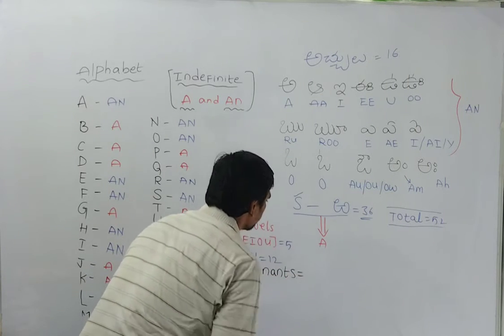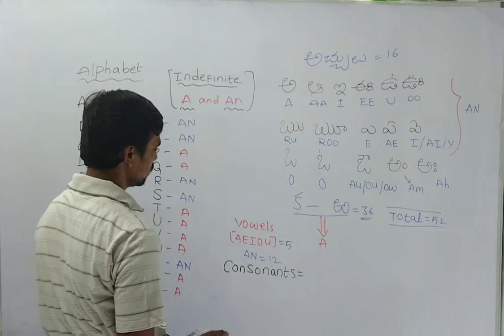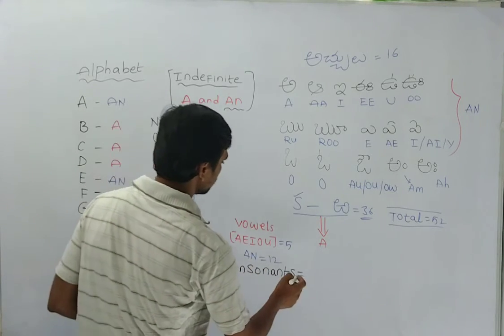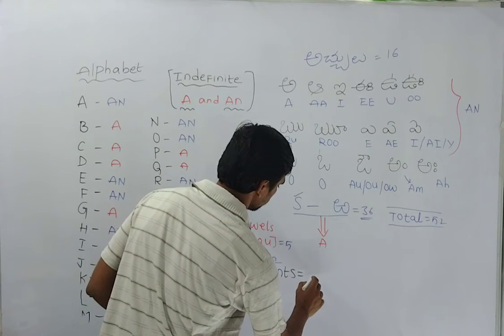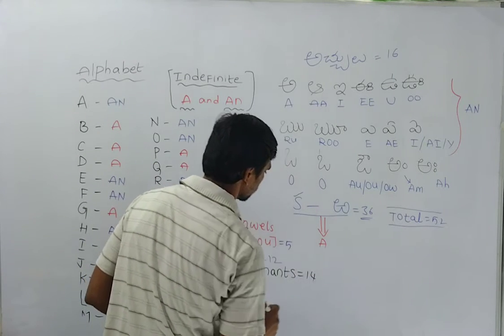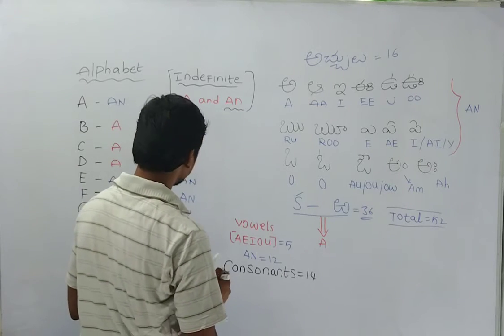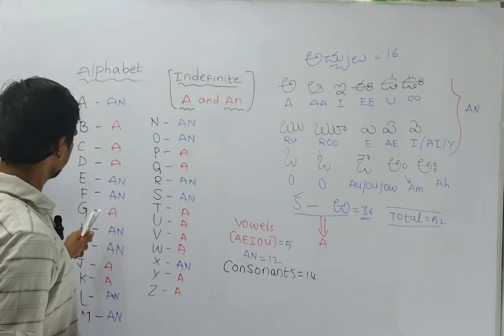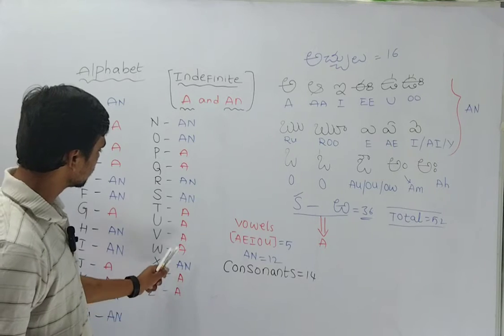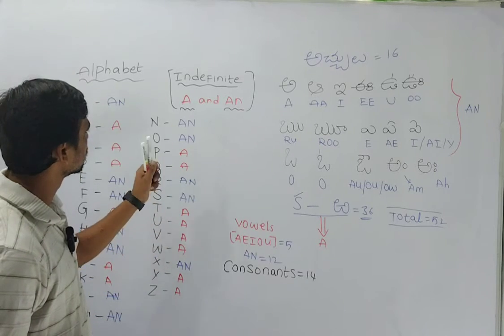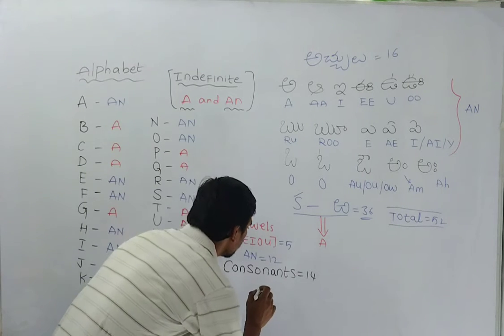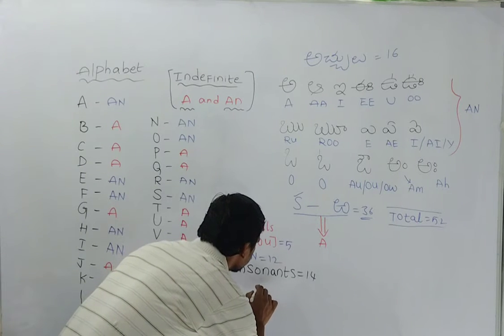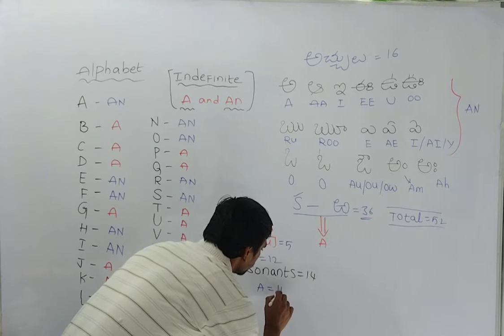Consonant sound, there remaining what? 12 is gone. So remaining what? 12. So 14, right? So 14 is there. 1, 2, 3, 4, 5, 6, 7, 8, 9, 10, 11, 12, 13, 14. So 14 consonant. So you can write A equal to 14.